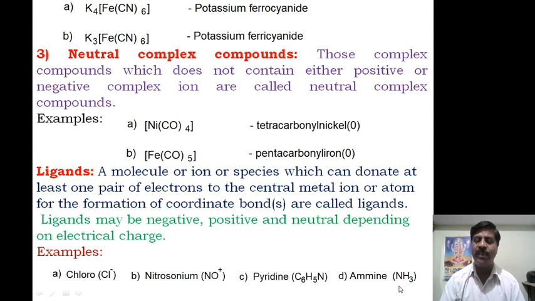Amine: we should not say ammonia, we just say amine when it acts as a ligand. Due to the presence of the lone pair of electrons on the nitrogen atom, it has the ability to donate the pair of electrons to the central metal atom for the formation of a coordinate bond. Hence, these are called ligands.